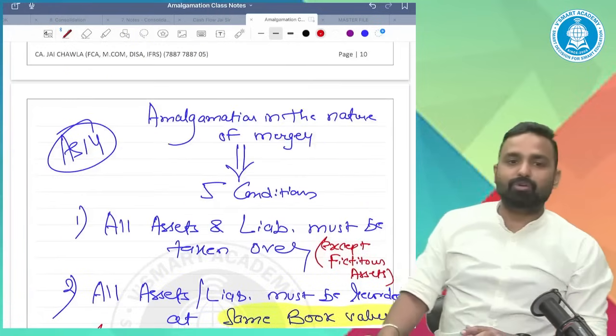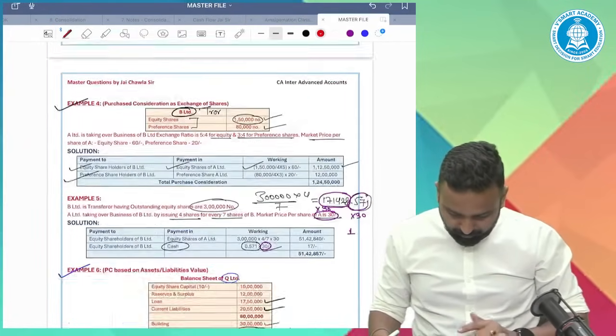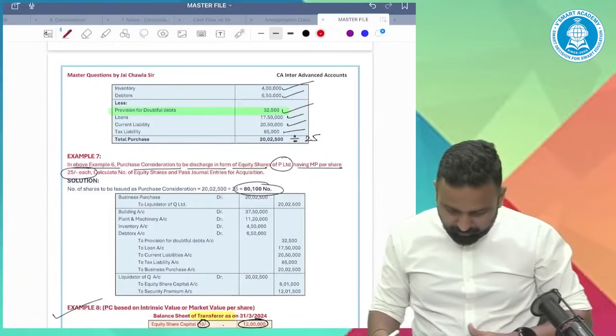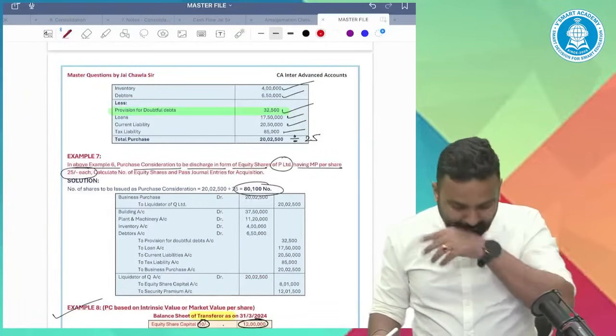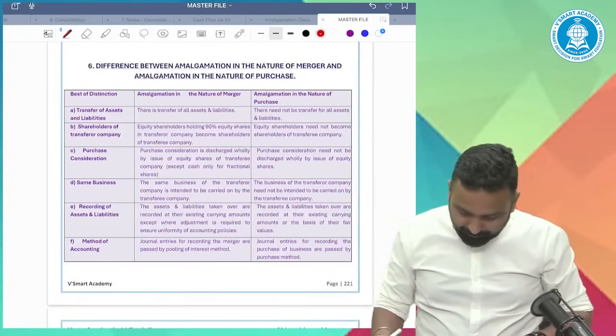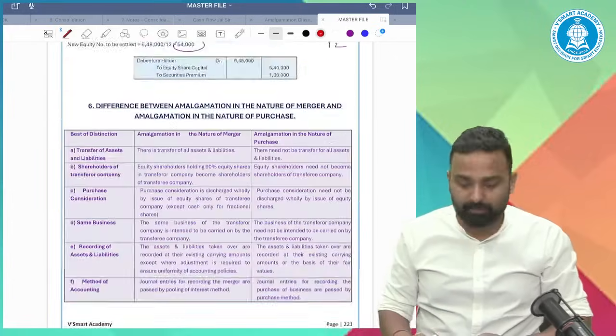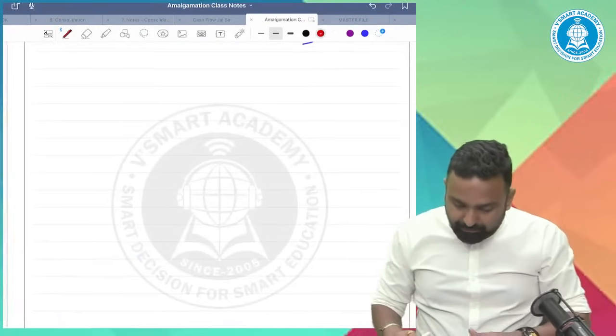Guys, any doubt in this? Any doubt in this? No? Okay. Other than that, okay, the points are done.